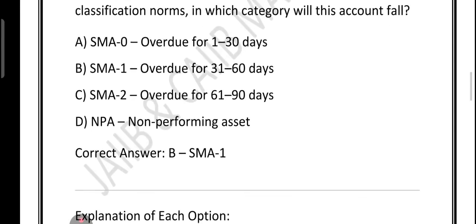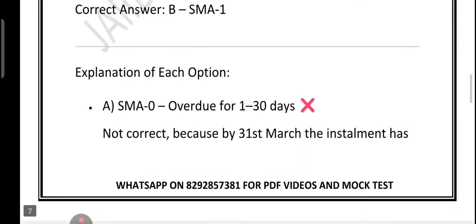Let's look at option C, which is SMA2, overdue 61 to 90 days. This would mean the borrower has skipped payment for at least 2 months straight, 61 days or more. In our case, we are only at 31 days overdue, so SMA2 is too far ahead. Option D is NPA. NPA happens only when an installment is unpaid for more than 90 days. That is 3 full months of non-payment. Here it is just 1 month. So we are far away from NPA territory.